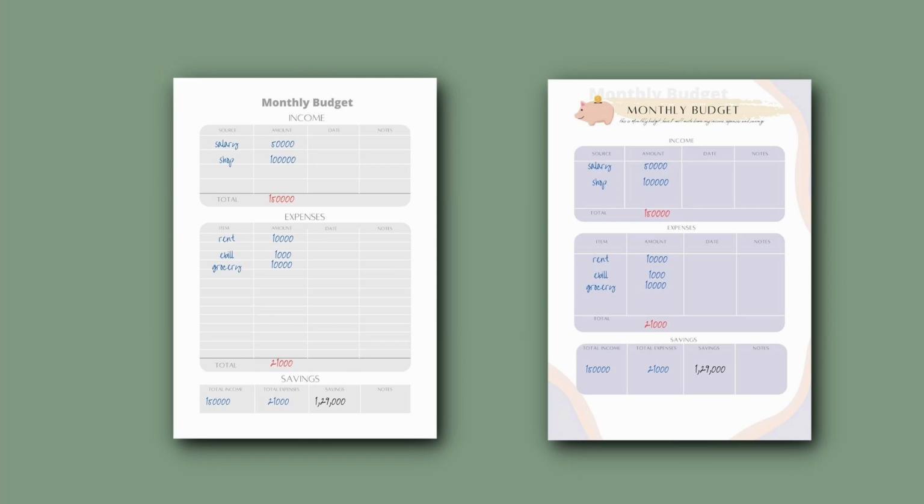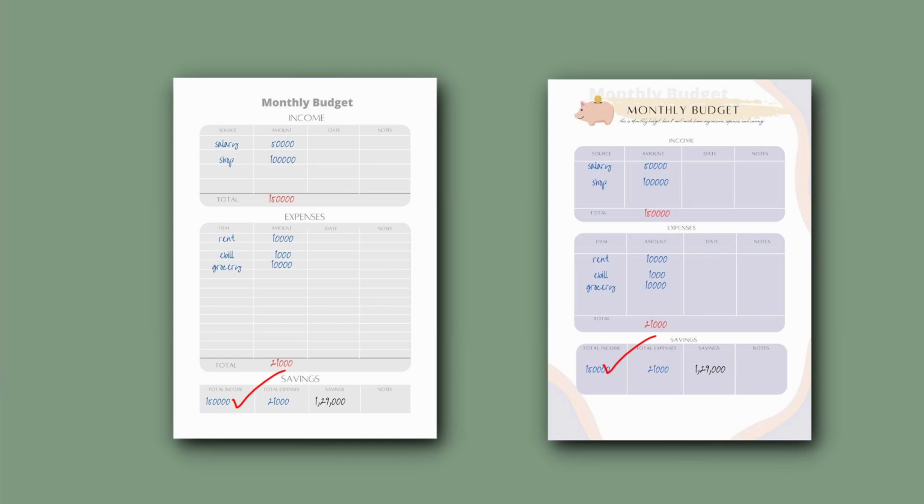Next category is budget tracker. This is a new insert I have added. The first part you will see is income. Here you are going to write your sources of income, then amount, date, and notes. Below that you will see expenses. Here you are going to write item, amount, date, and notes. And at the end you can see the savings.